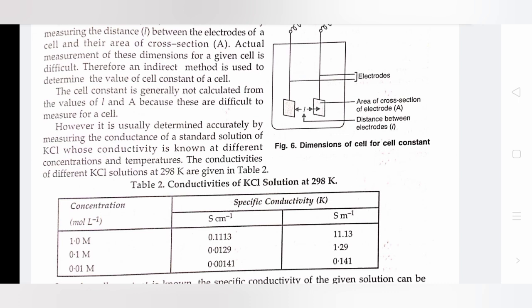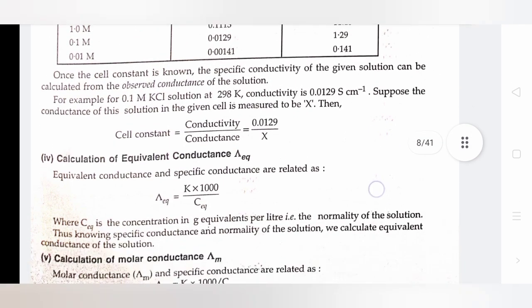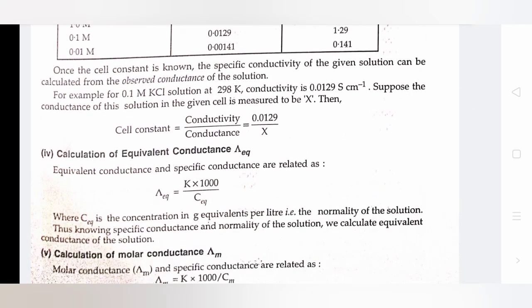The conductivity of different KCl solutions at 298 Kelvin is given in table 2. Once the cell constant is known, the specific conductivity of the given solution can be calculated from the observed conductance of the solution. For example, for 0.1 molar KCl solution at 298 Kelvin, conductivity is 0.0129 S centimeter inverse.